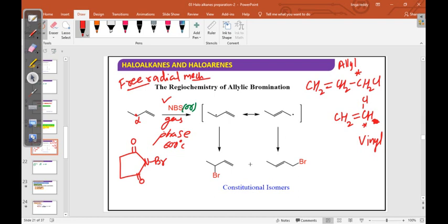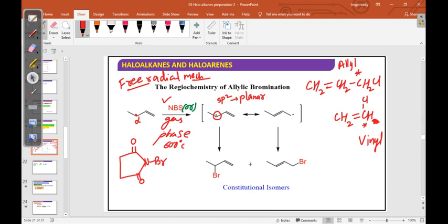The second important point is that in this free radical mechanism, the radical is considered just like an electrophile, because it is electron deficient. If you see, the hybridization is sp2, so it is planar. Next the bromine will come either from the front side or the back side, and resonance is also possible.